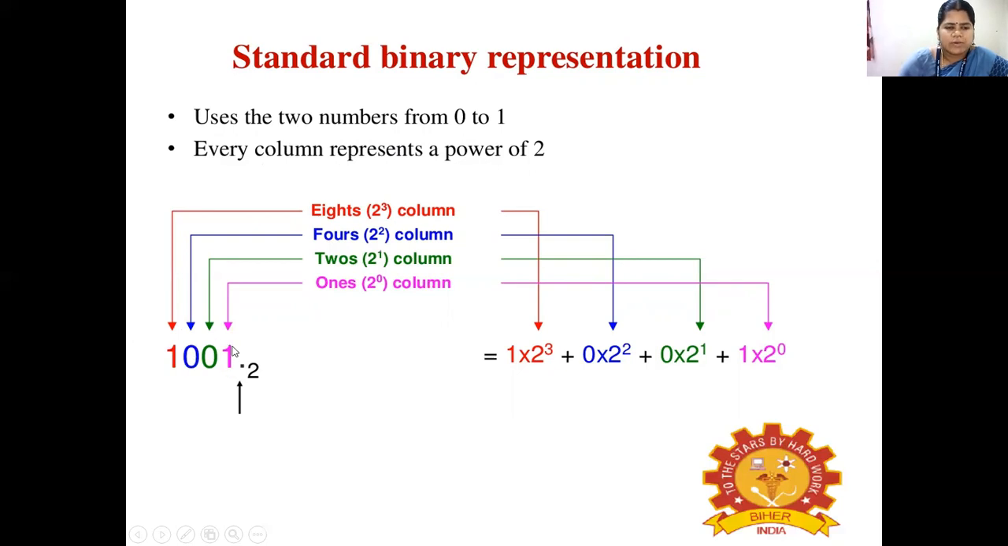So the first value is multiplied by 2 power 0. The next value is multiplied by 2 power 1. Then the next value will be multiplied by 2 power 2, then the next by 2 power 3. Multiplying all those values and adding them will give the respective value.